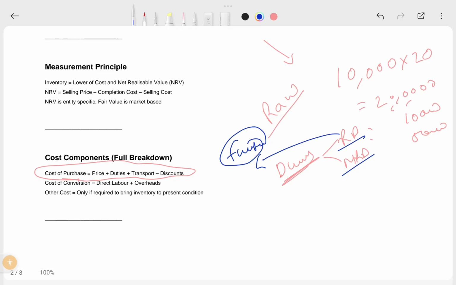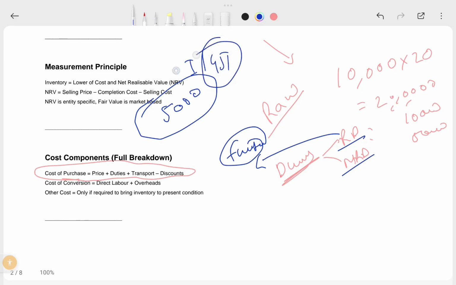See, suppose after creating this watch, you might sell that in the market for 5,000 rupees. In this 5,000, it would be inclusive of GST, or you can charge more GST or VAT, the indirect tax on this. So say suppose 5,500 is the tax that you have to pay to the government on selling of this watch.